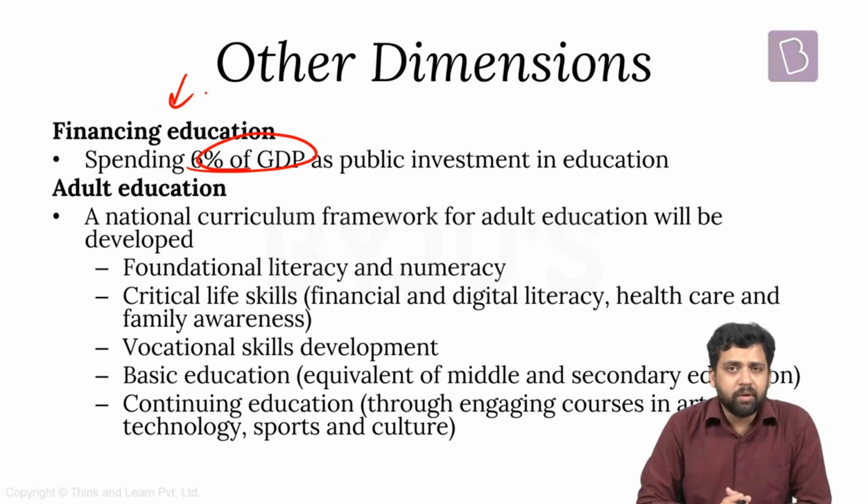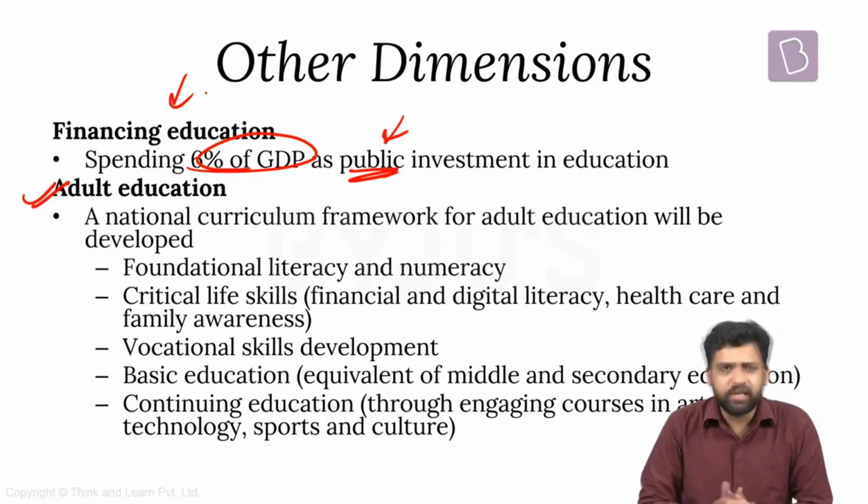But one thing I would like to point out here is that the National Education Policy of 1968 and the National Education Policy of 1986 also mentioned the same thing, that the public spending, that means the spending by the center and the state government, should be 6% of GDP. So before also we have made these promises, before also we have mentioned these things, but it has not happened. The maximum that we have spent is somewhere around 4.3% or a figure like that. We have not spent more than 5% definitely.